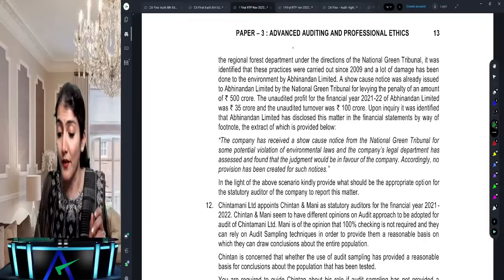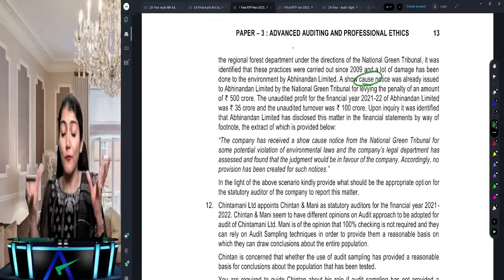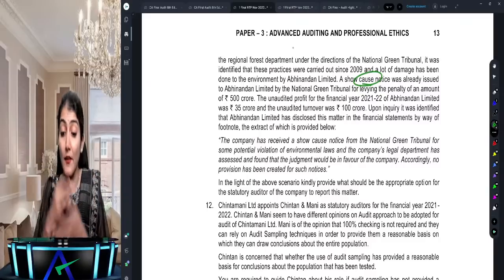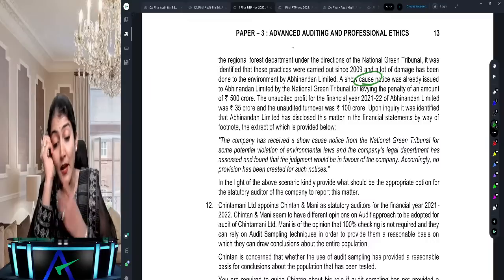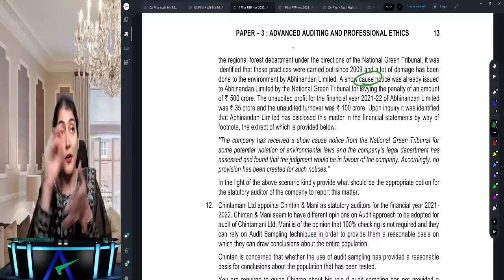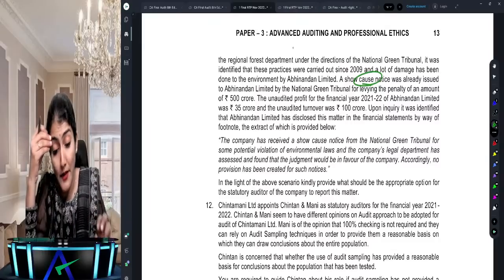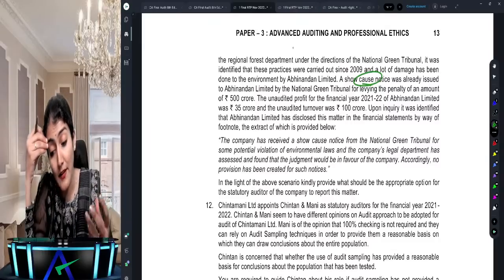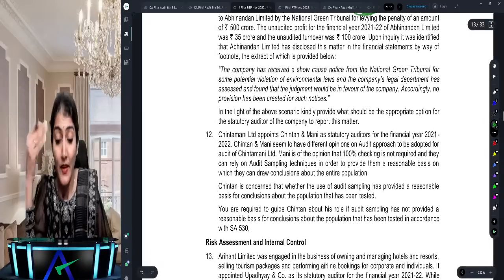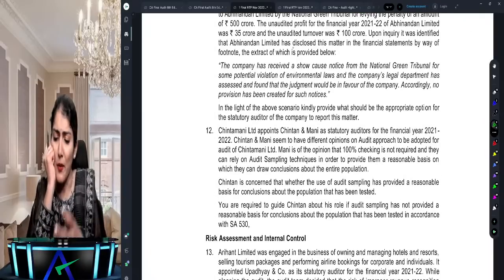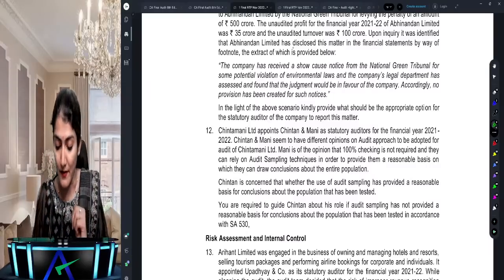A show cause notice, now contingent liability provision, was already issued to Abhinandan for levying a penalty of 500 crore. The unaudited profit of the company was 35 crore and unaudited turnover is 100 crore and penalty is 500 crore. The company will be wiped off if it actually has to pay the amount. Upon inquiry, it was identified that Abhinandan had disclosed the matter in financial statements, the extract of which is given below. In light of the above scenario, kindly provide what would be the appropriate option for the statutory auditor of the company to report in this matter.